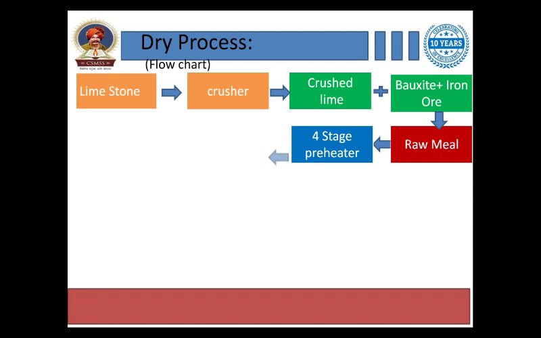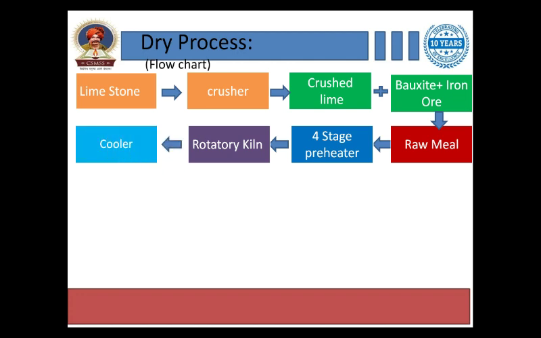Then that material is put in the four stage preheater, where all the crushed lime, bauxite and iron ores get preheated, and then they are sent to the rotary kiln, right? Rotary kiln, we can also call it bhatti, right? They are put in that kiln and after cooling it forms clinkers, right?